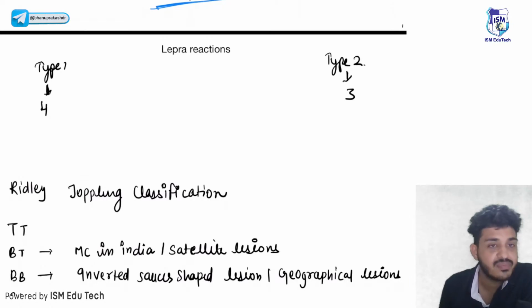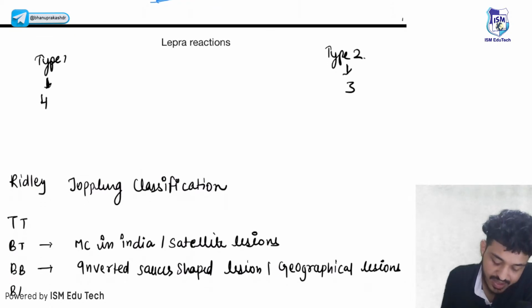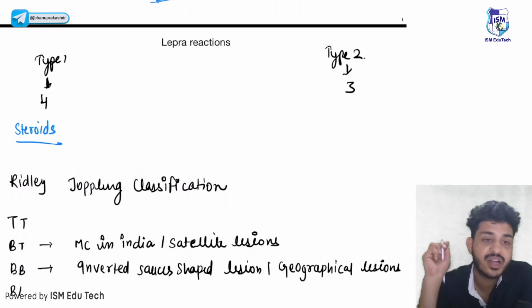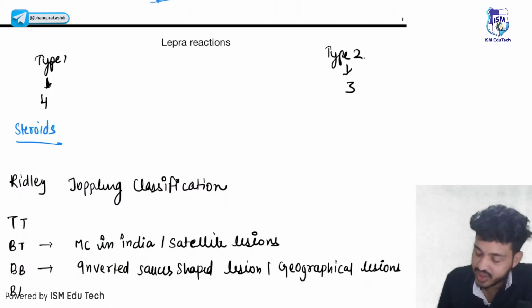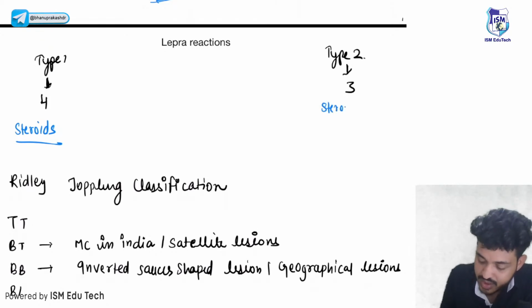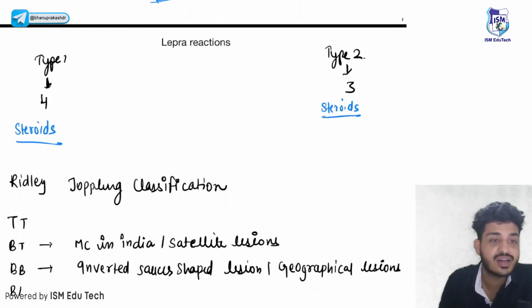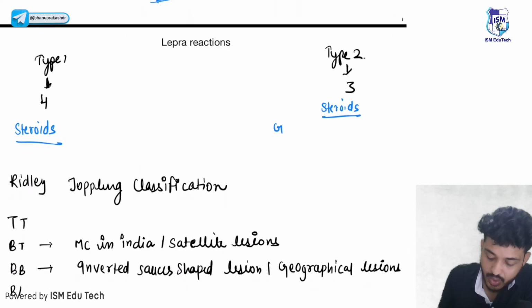Okay, so in type 1 lepra reactions, what is the drug that I will give? These are your steroids. So in type 1 lepra reaction the drug of choice will be steroids. Second thing, in type 2 lepra reaction the drug of choice will be again steroids, but we can use another drug that is gold standard, and that is thalidomide.